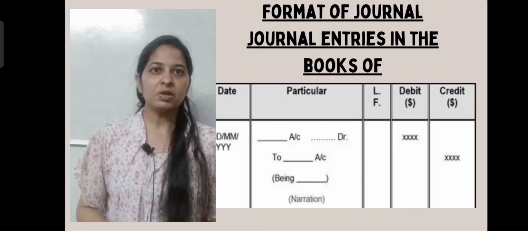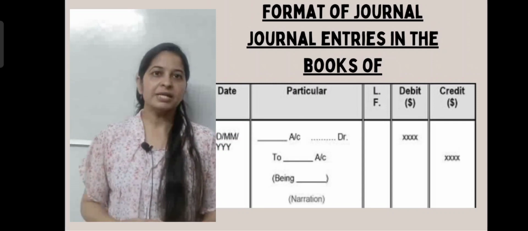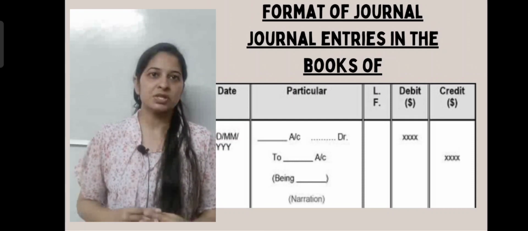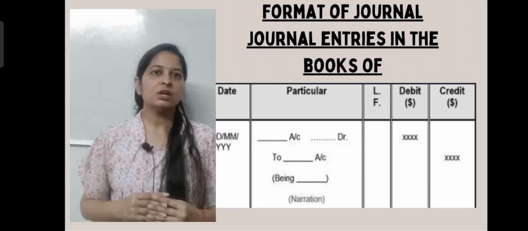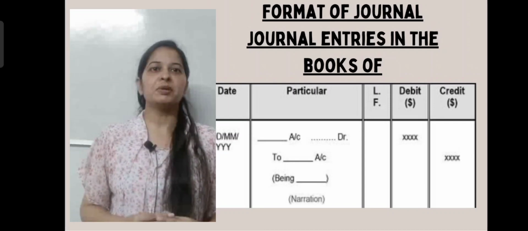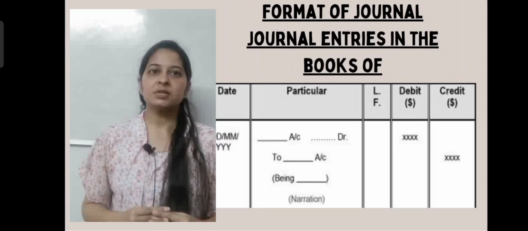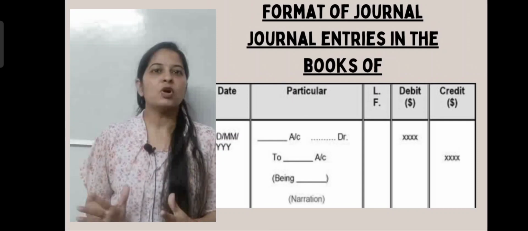The third column is for ledger folio. In this column, we write the page number of the ledger according to that transaction. And the last 2 columns are for the amount. The first one is the amount of the debit transaction and the second one is for the credit transaction. So this is the basic format of journal.